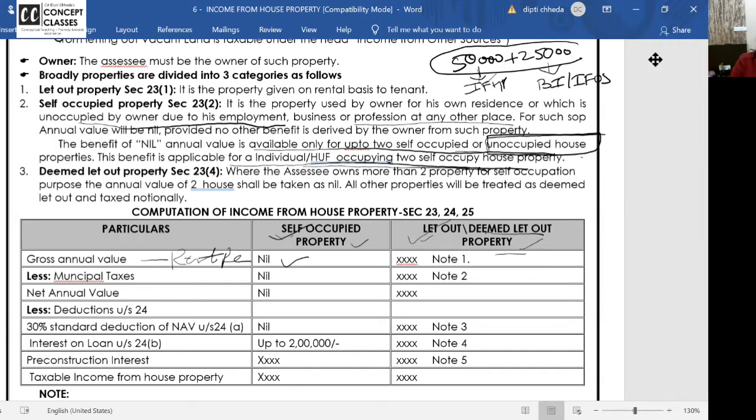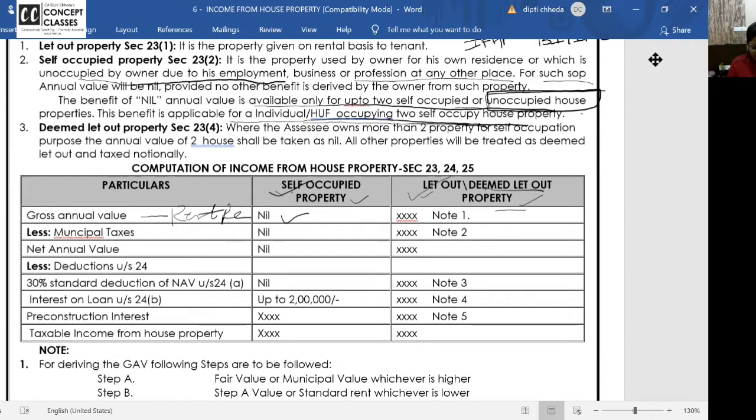It is property used by owner for his residence or which is unoccupied by the owner due to employment, business or profession. For such self-occupied property, annual value will be nil provided no other benefit is derived by the owner of the property. If you want to treat it as self-occupied and make annual value nil, you should not derive any other benefit from that property. Clear to all of you? And we are going to do 2-3 problems based on this, so I think it will be very clear then. Chalo. All 3 properties are clear?